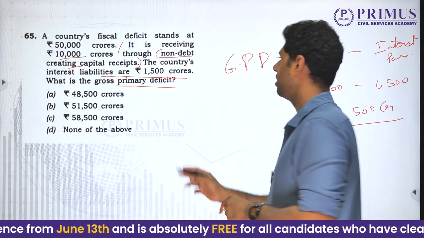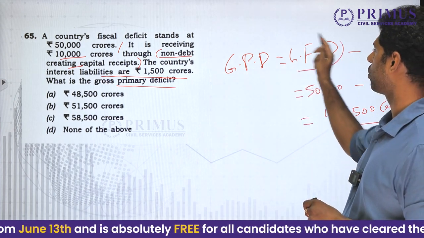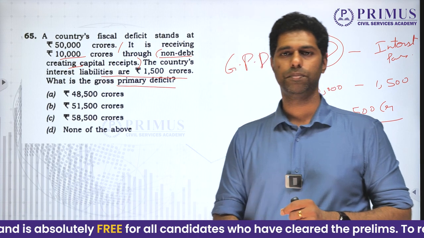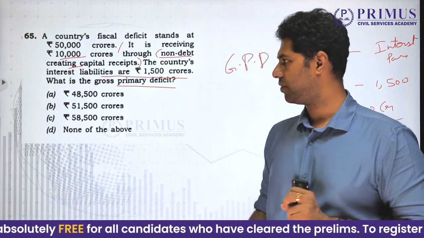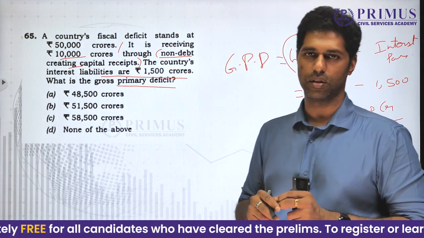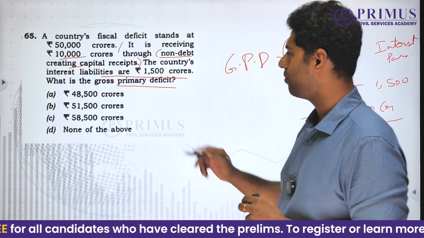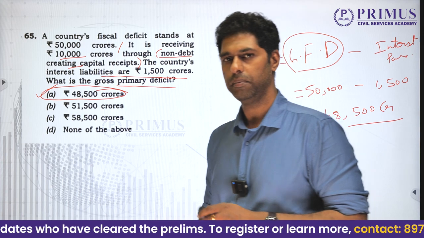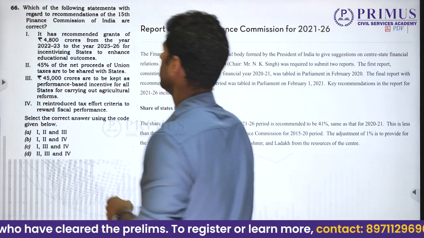Everyone might be wondering why we are not adding 10,000. Because we are going with the gross fiscal deficit. That is a net fiscal deficit when I add non-debt creating capital receipts. This is the gross fiscal deficit, right? Thereby I am getting 48,500 crores. Answer is A. Clear? Moving on.